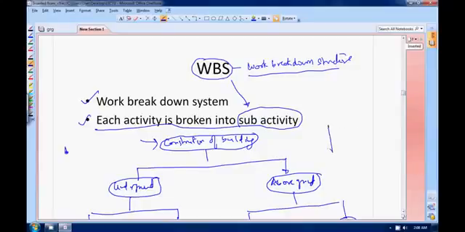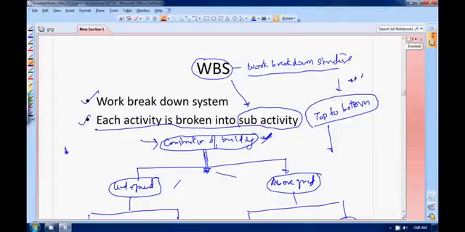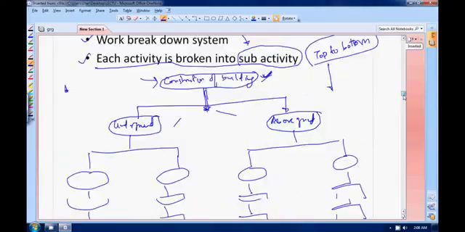It works from top to bottom. Sometimes it is asked in objective questions like this: how does WBS work? So the answer is top to bottom. Of course, you have to start from your main activity and then break it down in the downward direction into your sub activities. So it works from top to bottom. This is the question asked in objective.